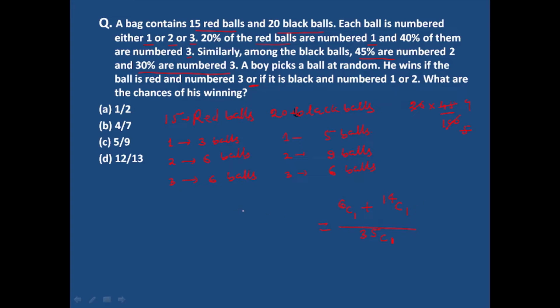If you simplify this, 6 plus 14 divided by 35, you will get 20 divided by 35. Simplifying, 5 sevens are 35 and 5 fours are 20. So his chances of winning are 4 by 7. So option B is the right answer. Is that clear to all of you?